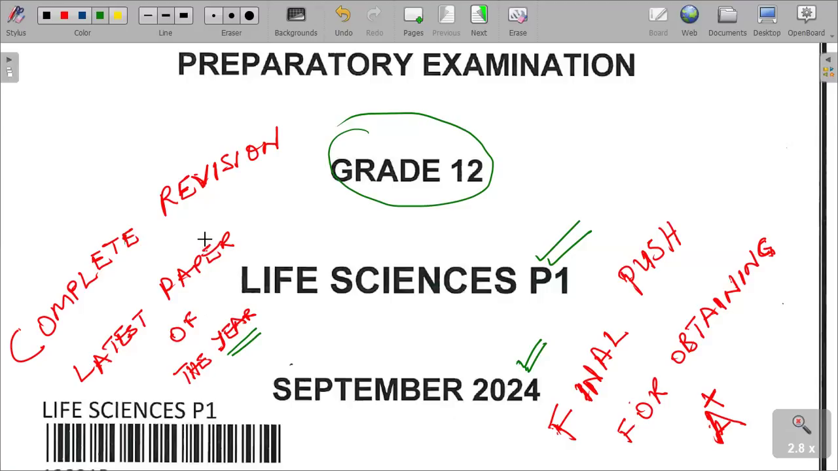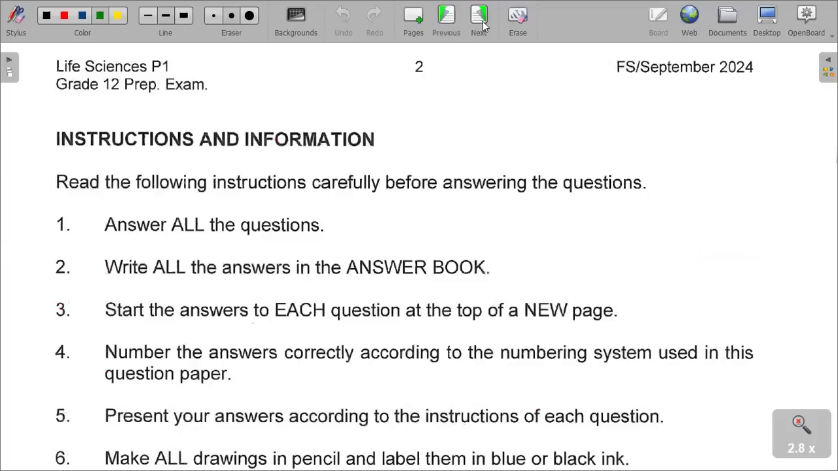Without wasting any time, I just want us to go through the paper, the instructions and so on. I'm sure you know, I just showed you that this is the Grade 12 Life Sciences preparatory examination, September 2024. So let us quickly go to our questions. The instructions, I'm sure that you know this.